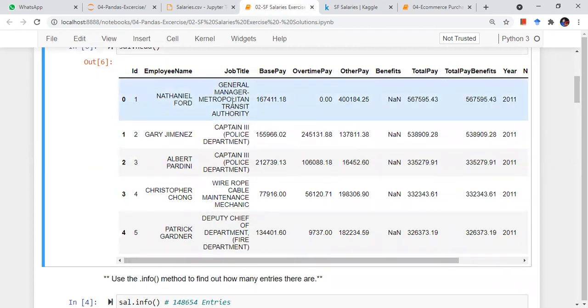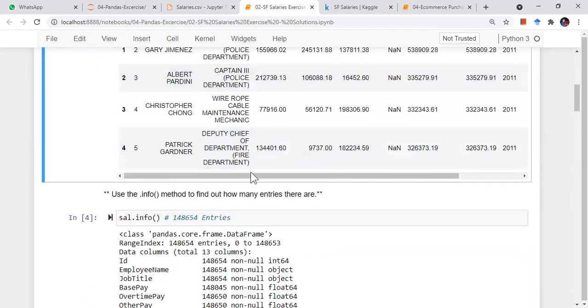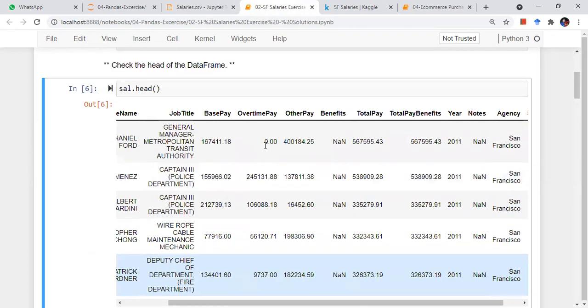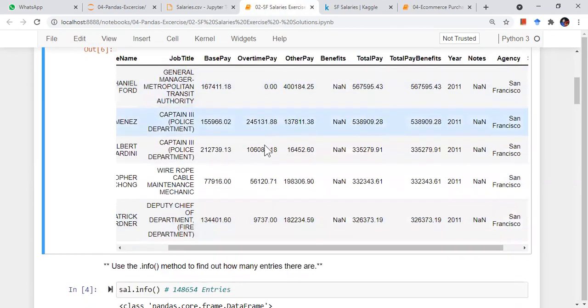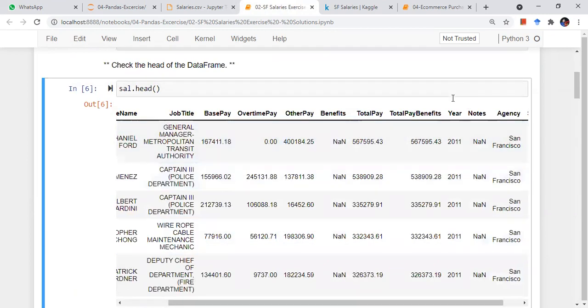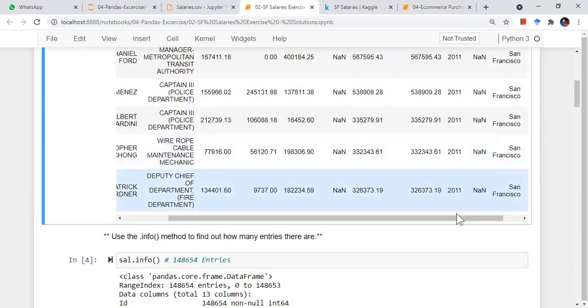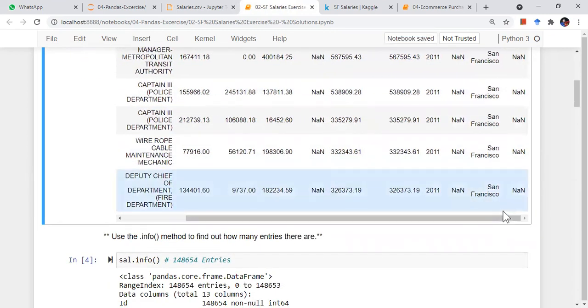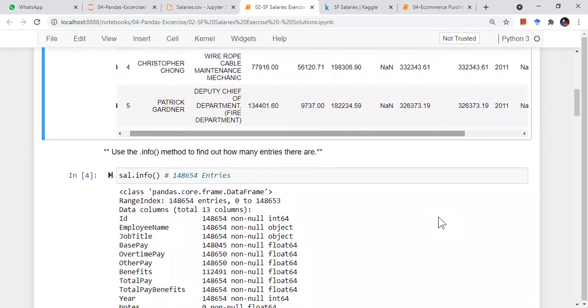I can check whether the job titles are repeating or not, how many people are earning above a certain amount, and what the average salary of the people is. Year wise I can do some kind of work too, like what was the average base pay of employees each year, or the average base pay of employees under a particular job title. All these kinds of discrete level work I can perform.